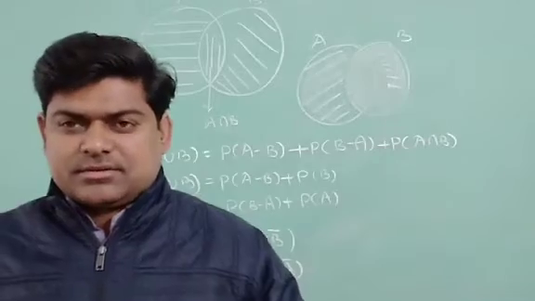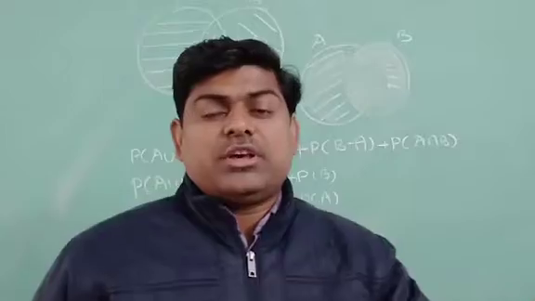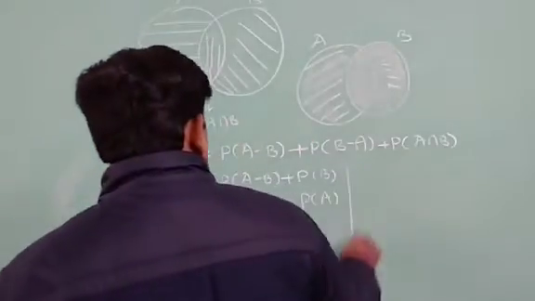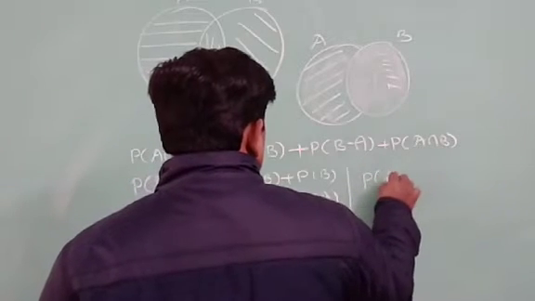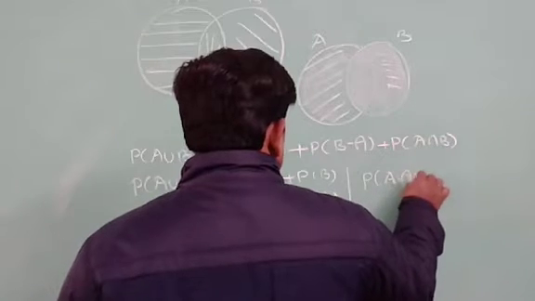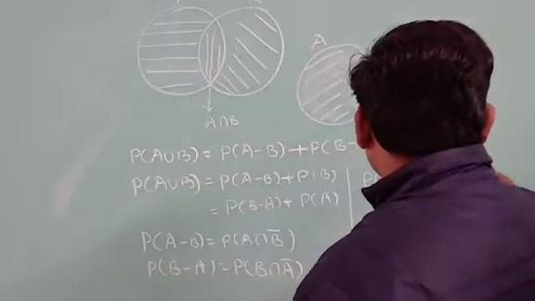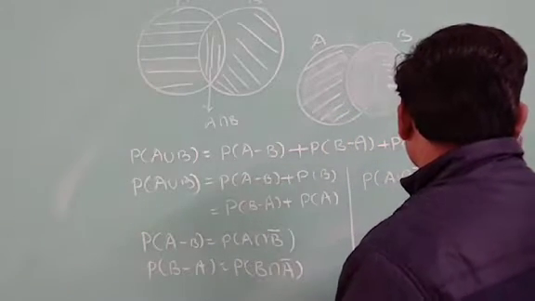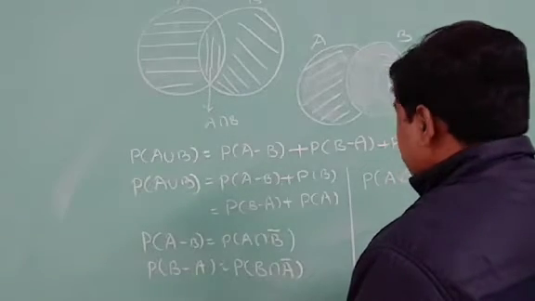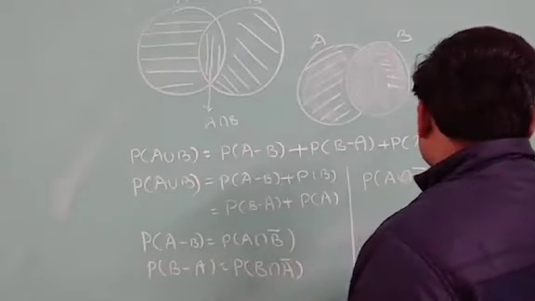And if somewhere only A or only B, exactly one of them, comes, I may take probability of A intersection B bar union B intersection A bar.